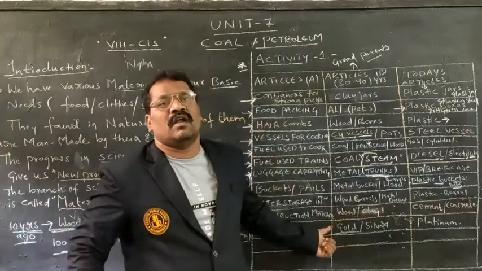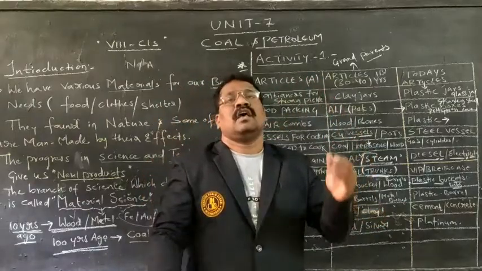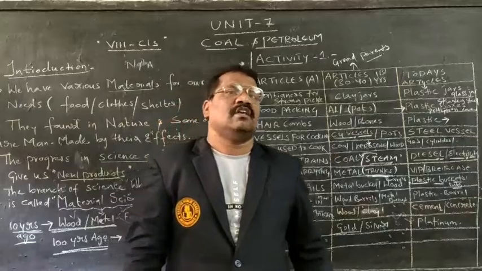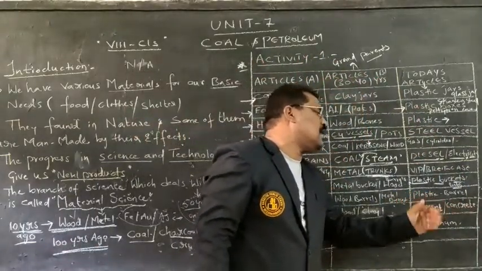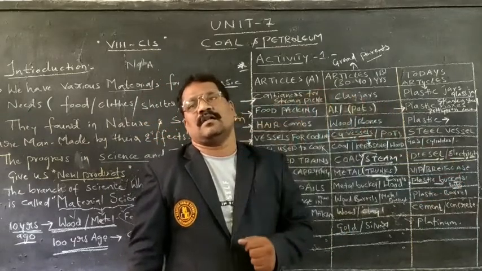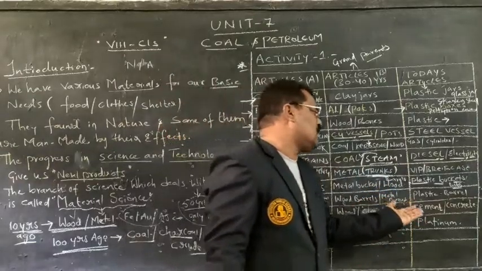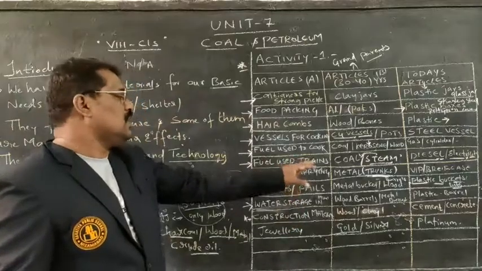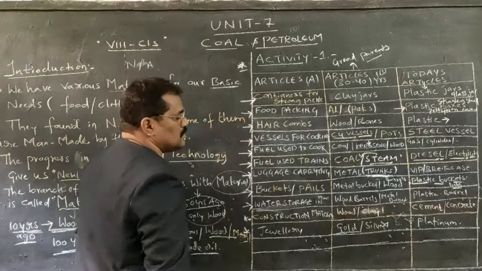In olden days, they used clay for the construction of small huts, as well as grass they used to keep on top, as well as wood they used to construct a hut. But nowadays, to construct a building, they use concrete material. Different types of various articles exist nowadays. By using all those articles, they are constructing buildings as well as houses, in which we are living.